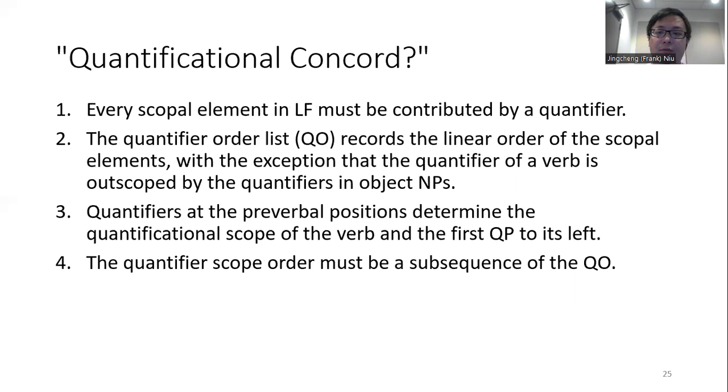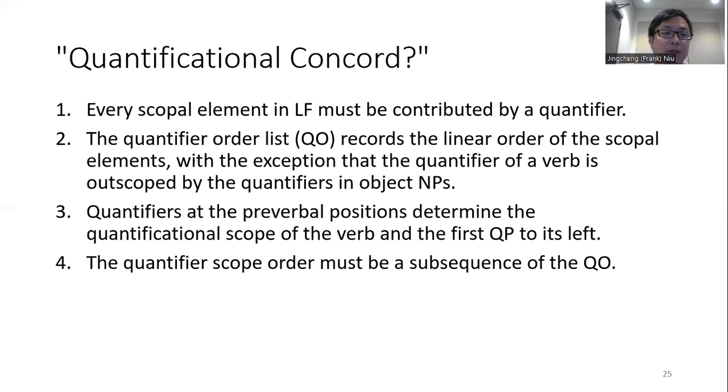So maybe we can form an analysis by enforcing a quantificational concord. We came up with four guiding principles of this quantificational concord analysis. The first principle states that every scopal element in the logical form must be contributed by a quantifier.